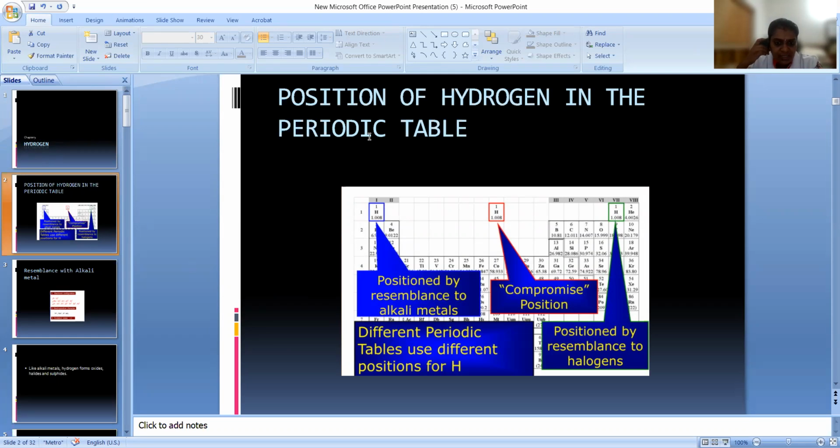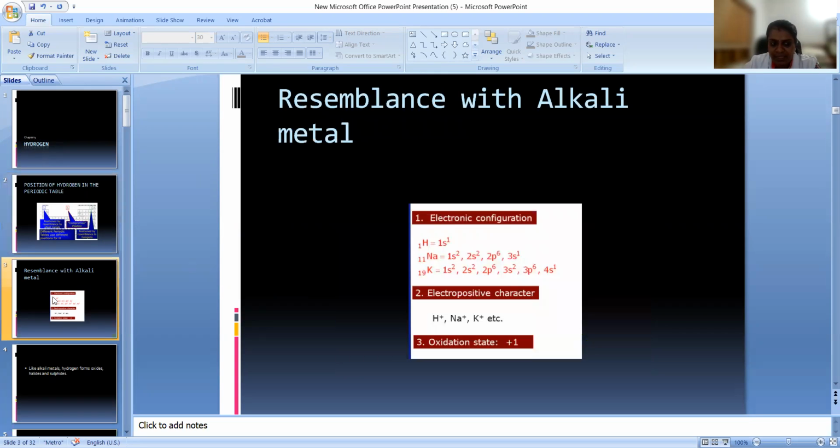If you can see, hydrogen resembles alkali metals, and at the same time it resembles halogens. If you see different periodic tables, hydrogen has different positions in the periodic table. So actually we come to a compromise and place it in the middle. It resembles both alkali metals and halogens, so we cannot place hydrogen here or here. Understand? So what is the resemblance of hydrogen with alkali metals?